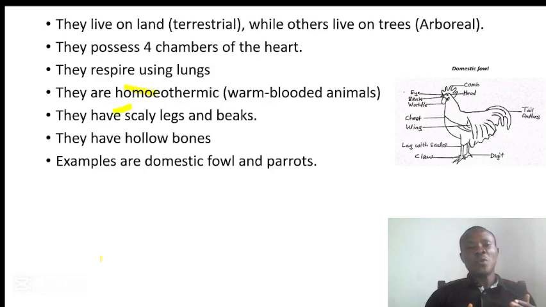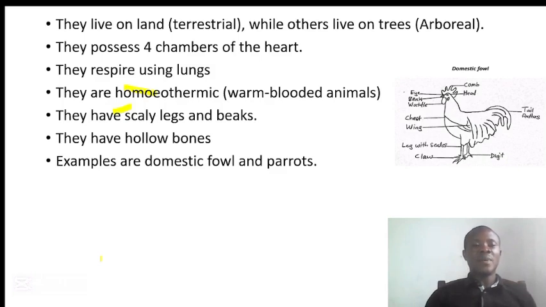In the previous classes, in Pisces we said they have a two-chambered heart. In amphibians we said they have a three-chambered heart. In reptiles we said they have a 3.5-chambered heart. But here now we have the full four-chambered heart.